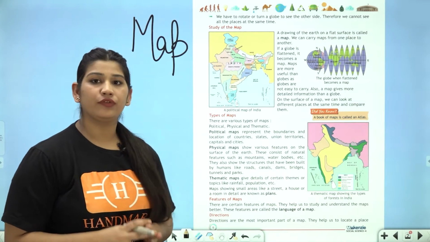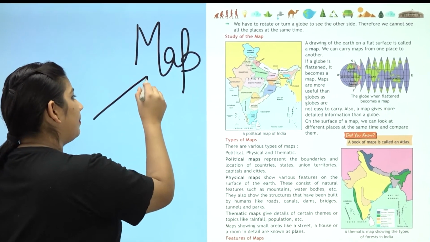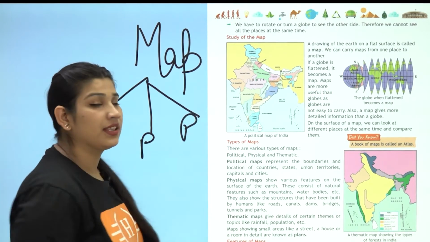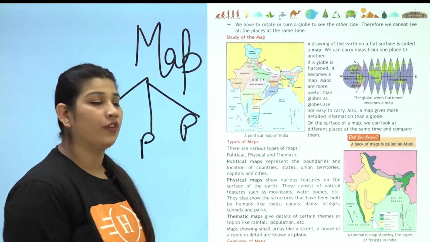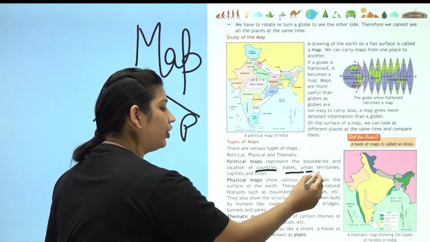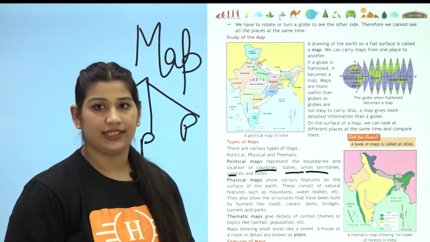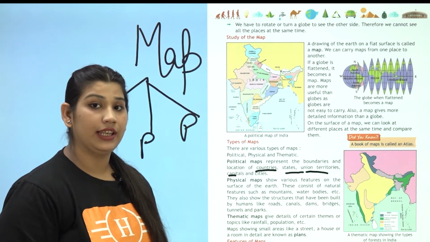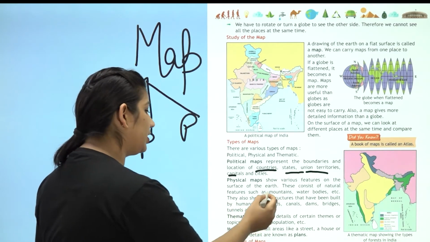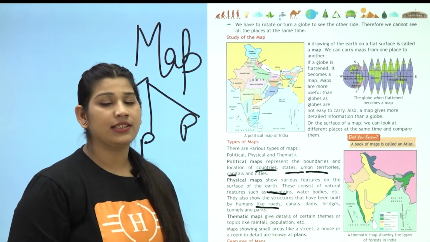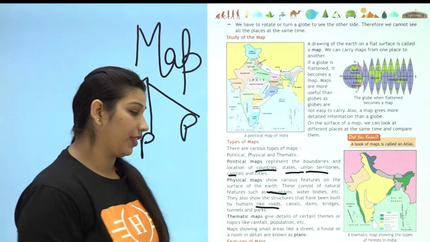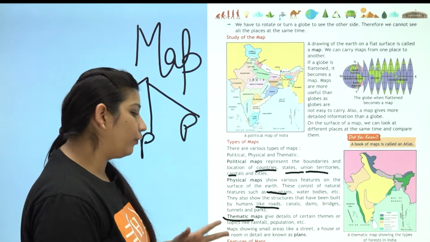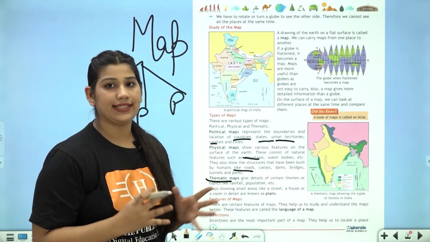Basically, maps are of 3 types: physical map, political map and thematic map. Political maps represent the boundaries of countries, states, UTs, capitals and cities, while physical maps show the various features of earth like mountains, oceans, roads, canals, bridges, dams, etc. Thematic maps give the detailed information of the rainfall, population, etc.